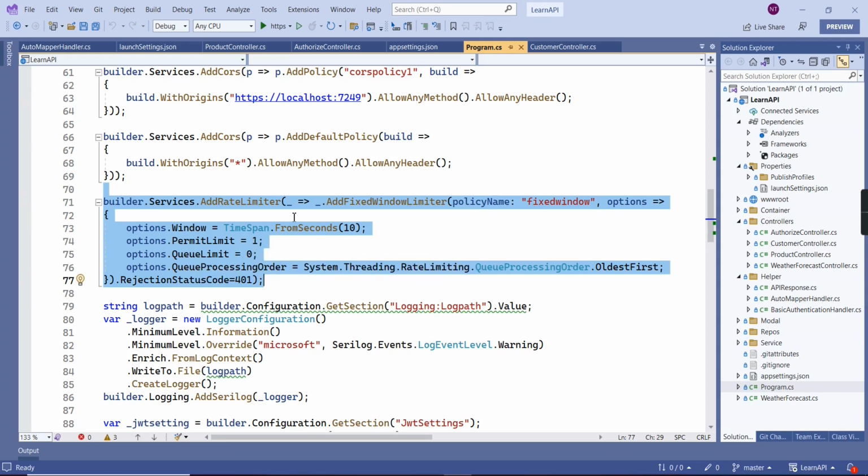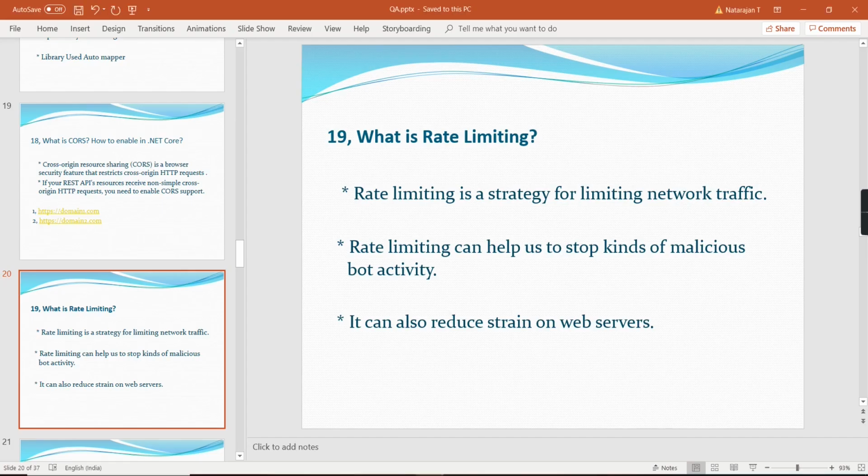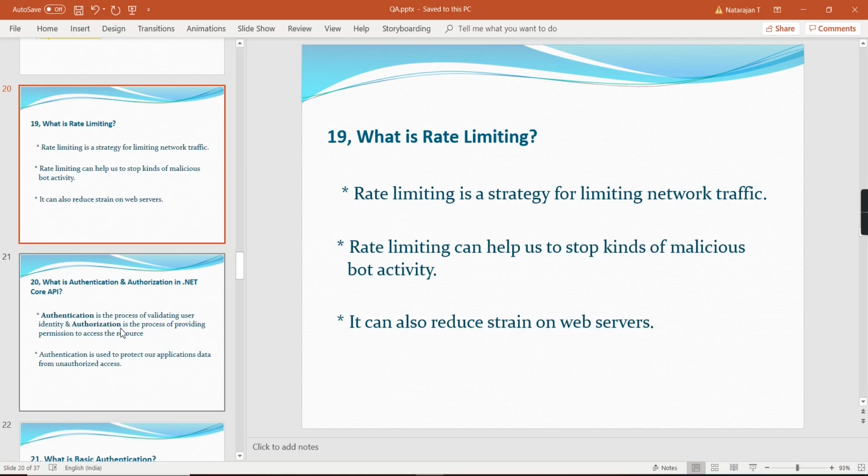Then the queue limit: in case you get more than what we defined, we can keep them in the queue, and the queue processing order, oldest first or newest first, we can set. In case you reach the threshold limit, what error code we are supposed to show, that also we can handle. Okay.